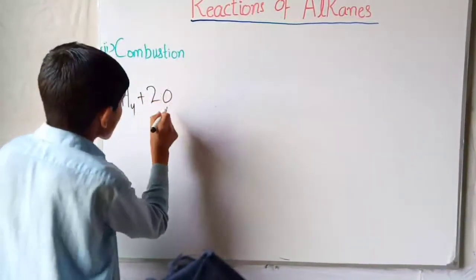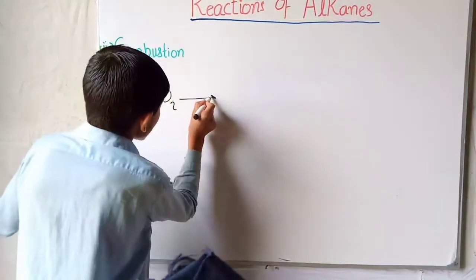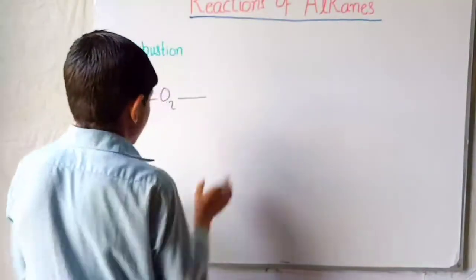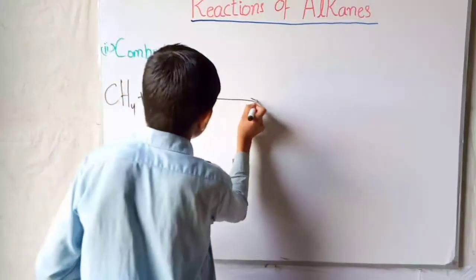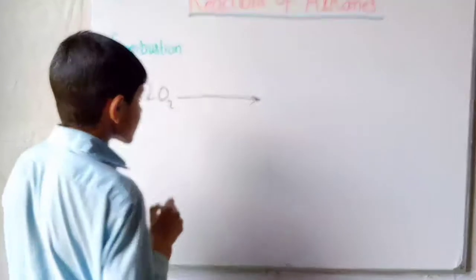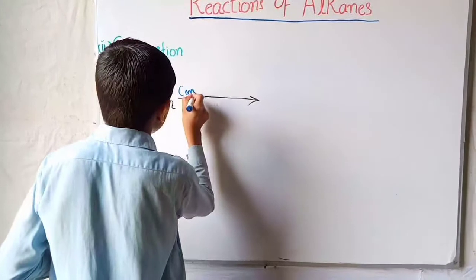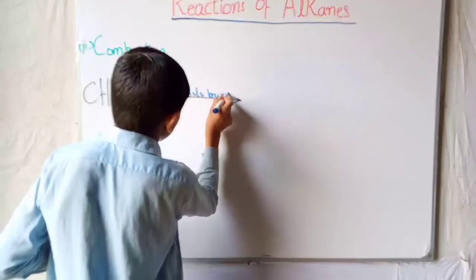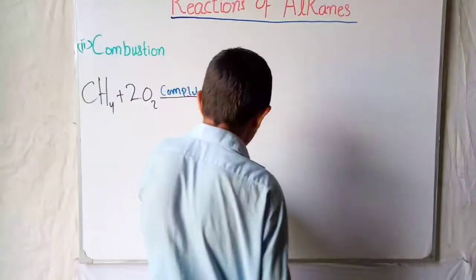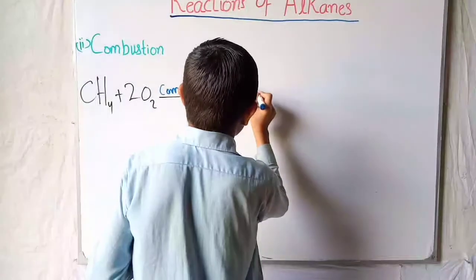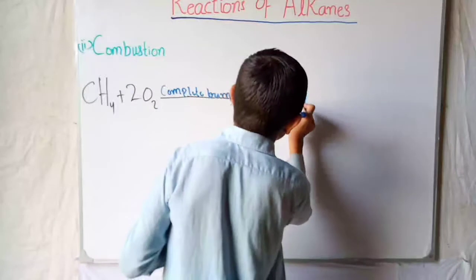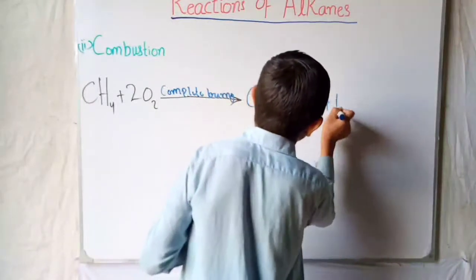CH4 plus 2O2, and this is called complete combustion, meaning the complete burning process. In the product it gives us CO2 plus 2H2O plus heat.